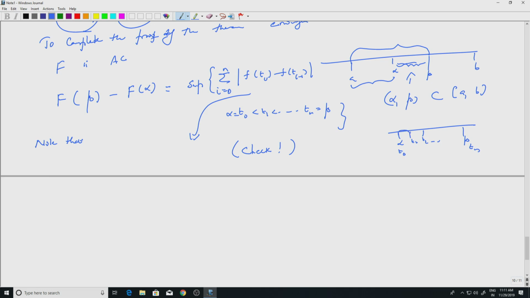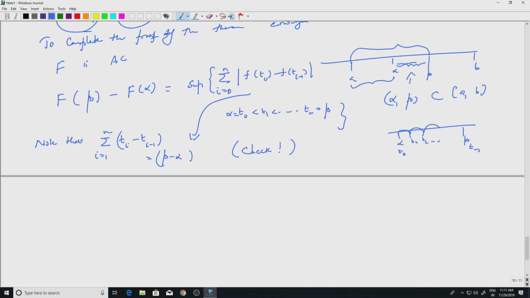The length of these intervals of course add up to beta minus alpha, right. So summation of Ti minus Ti minus 1, that is the length of the ith interval, i equal to 1 to n or 0 to n, whatever. This is equal to beta minus alpha, okay, that is the length of the big interval.